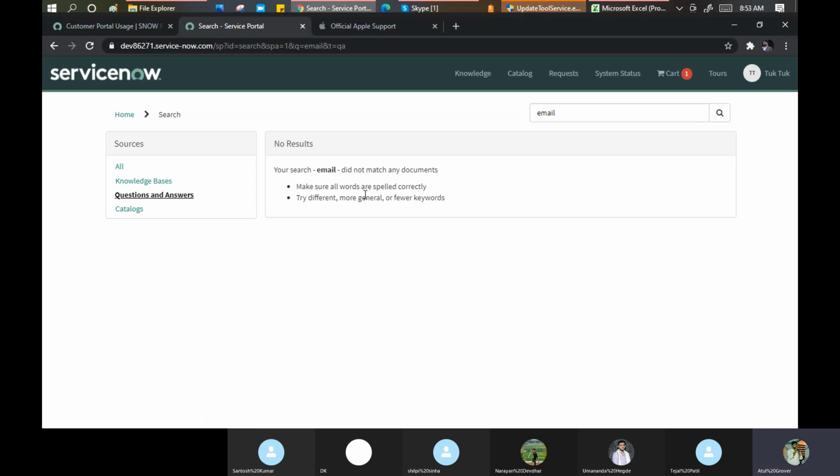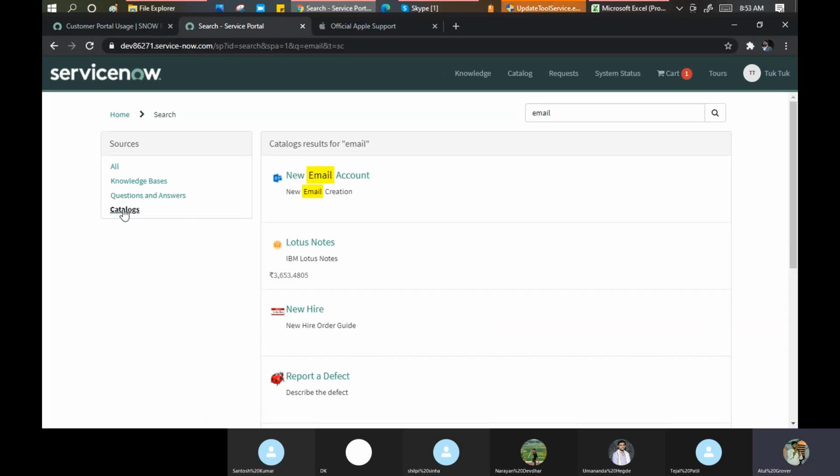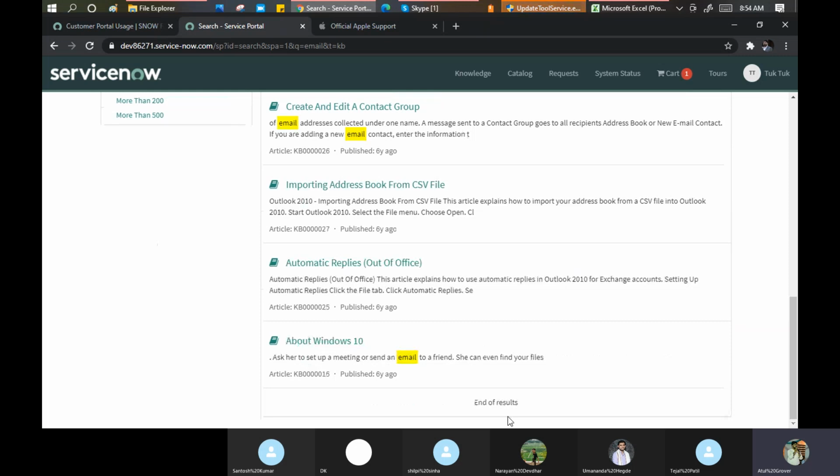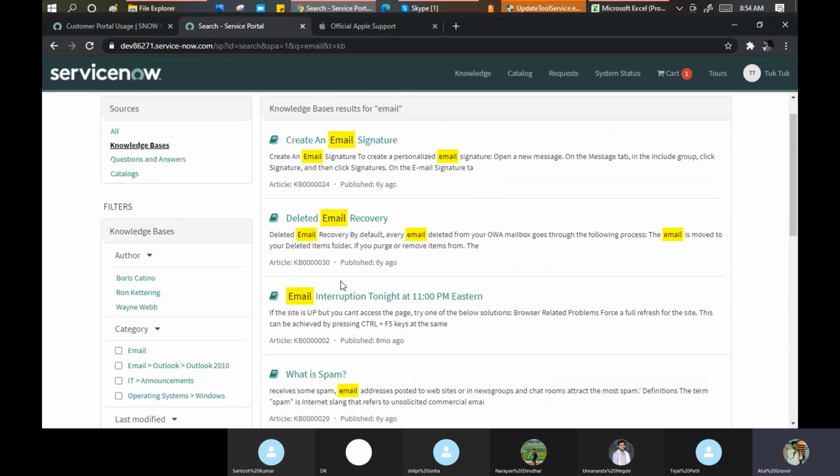Luckily, no one asked any question till this point. And then it is showing the catalogs. Catalog means from where you want to place an order. In layman language, catalog means the menu card which we see in our restaurants. Now I go back to my Knowledge Base. I got hundreds of articles, see, end of results. Okay, approximately 10 or 15.